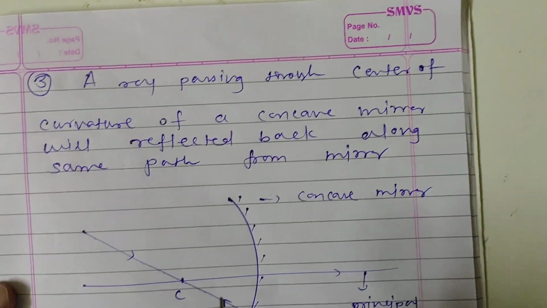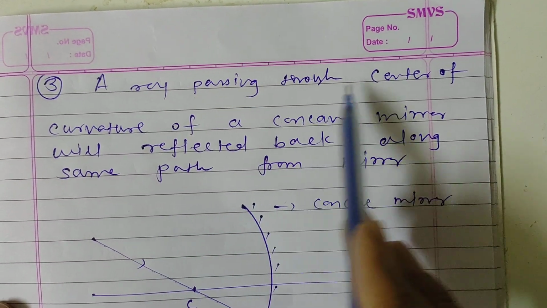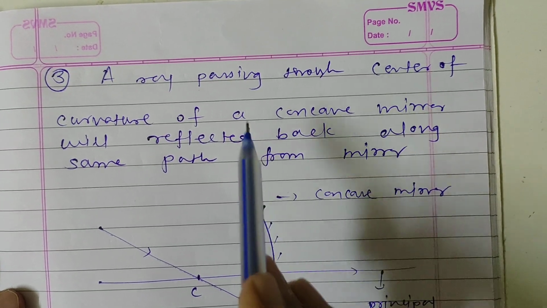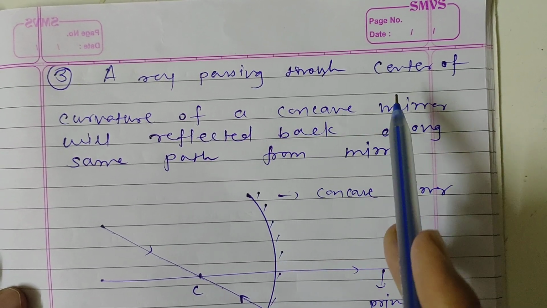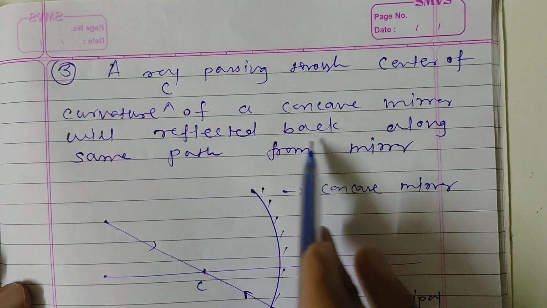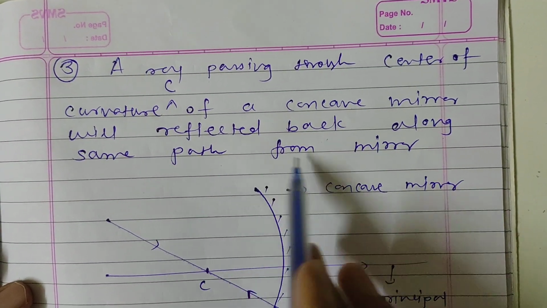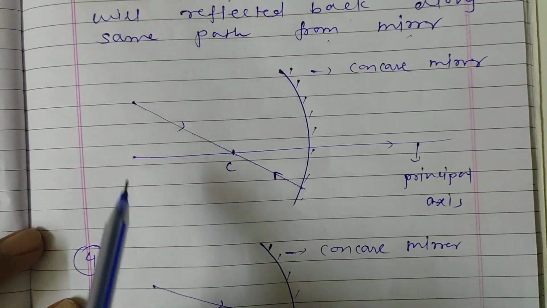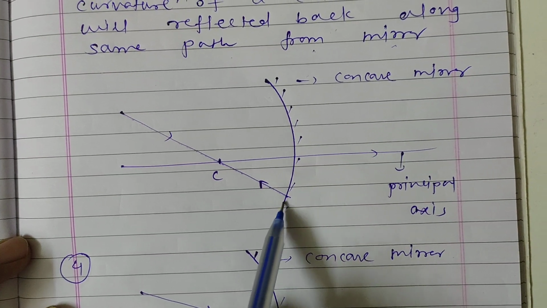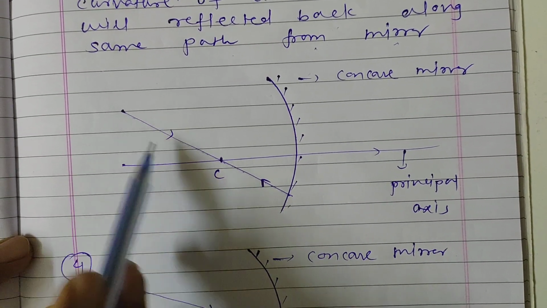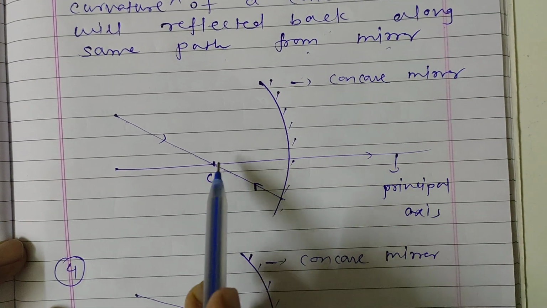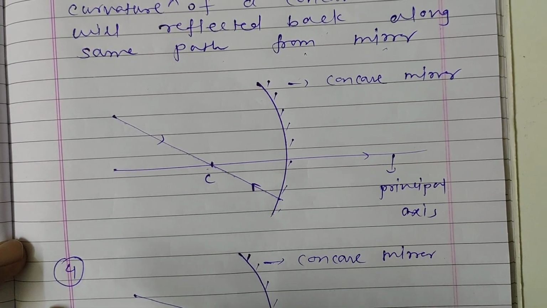Now third point, a ray passing through the center of curvature of a concave mirror means this time the incident ray is passing through the center of curvature, that is C, and will be reflected back along the same path from the mirror, like this. If it is an incident ray, it is incident on the mirror, then it is reflected and it follows the same path. It means the incident ray and reflected ray are on the same path, which passes through the center of curvature.